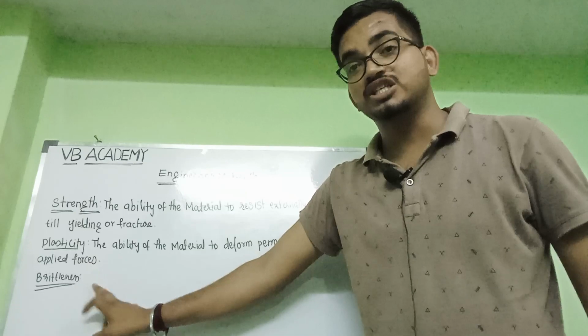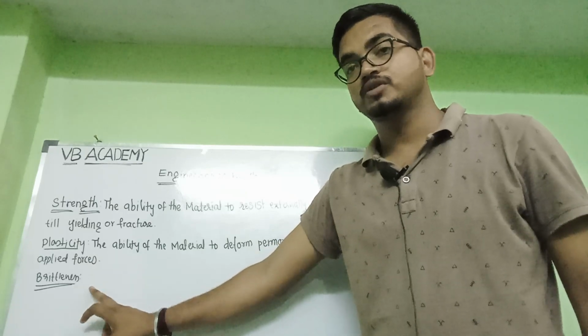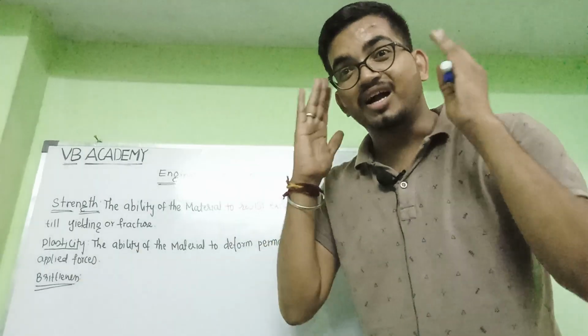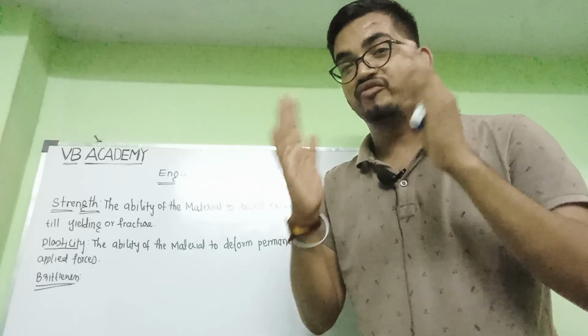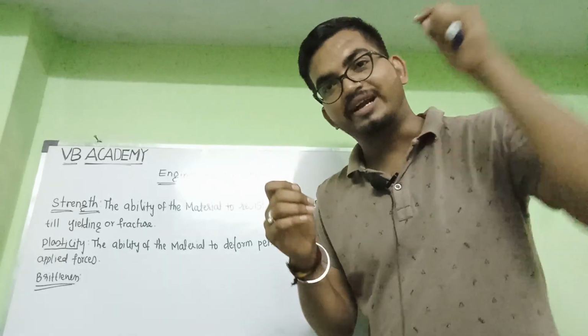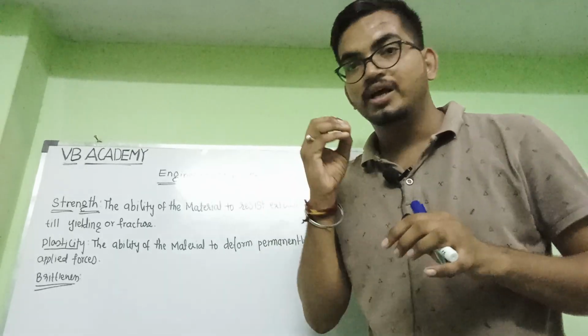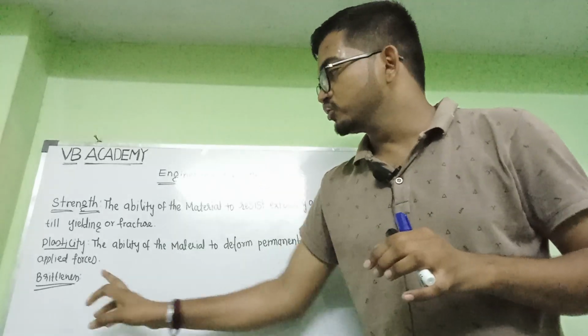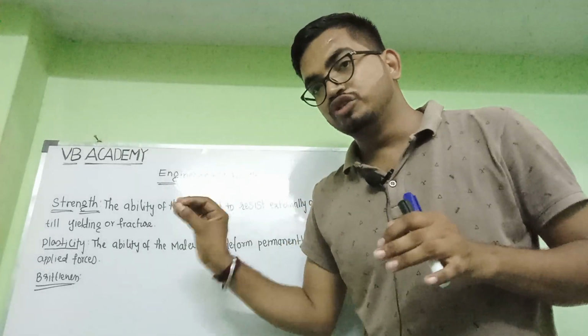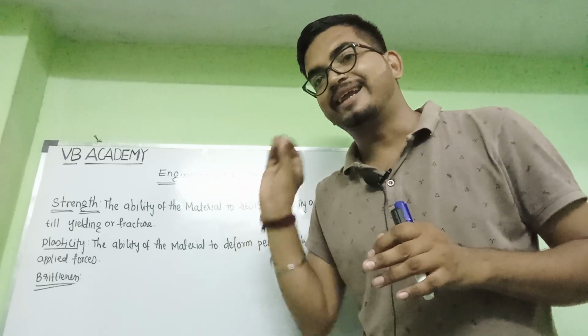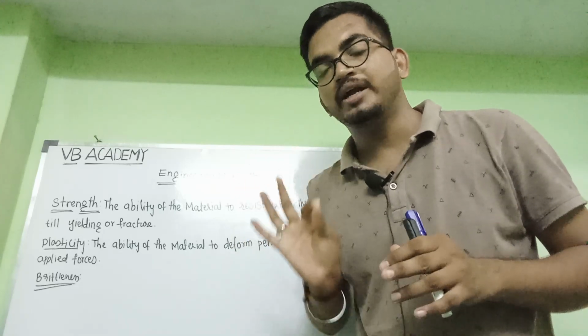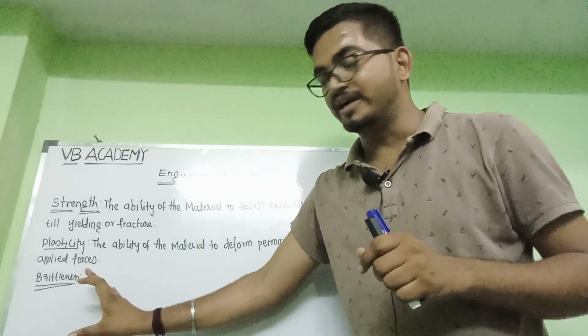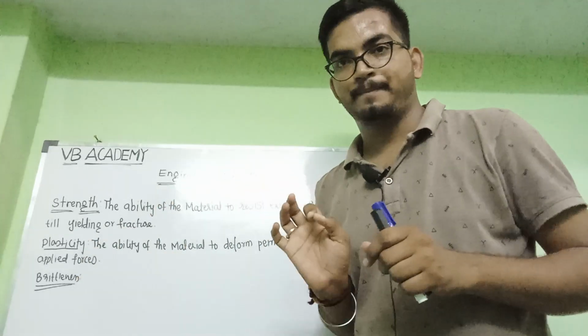This is a very dangerous property of the material, ma'am. Due to this property, we can't see with our naked eyes that the fracture is going on. It happens suddenly, without any permanent deformation. Due to this brittleness, the material gets directly fractured without any permanent deformation. An example of brittle material is cast iron.